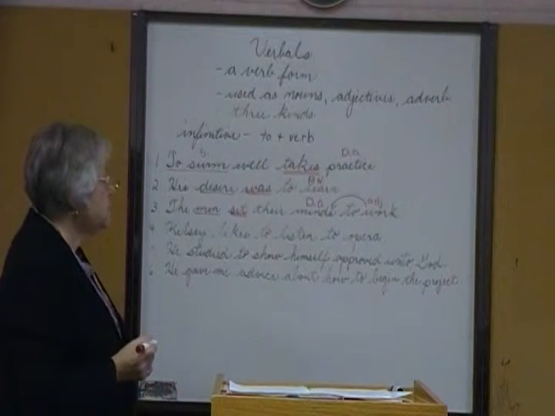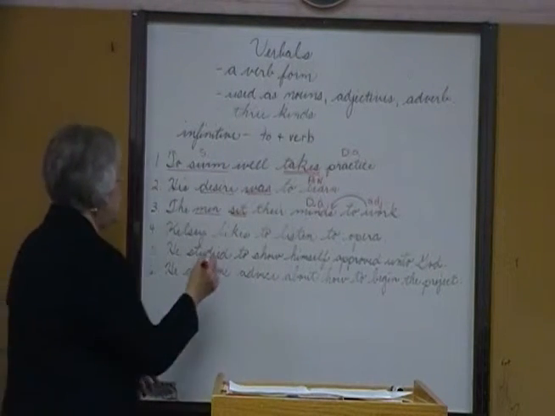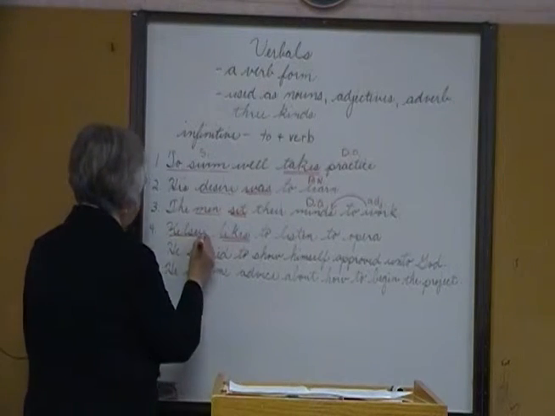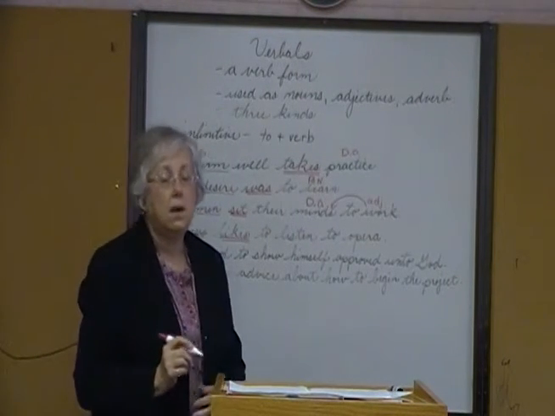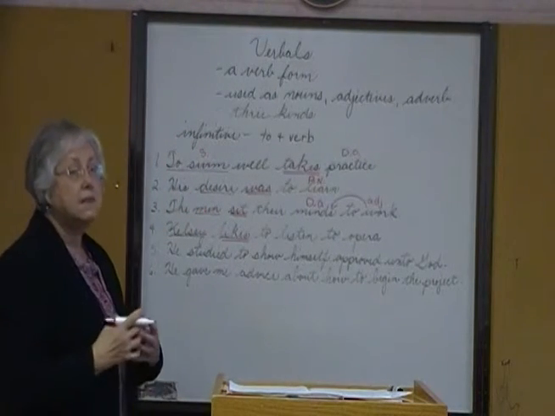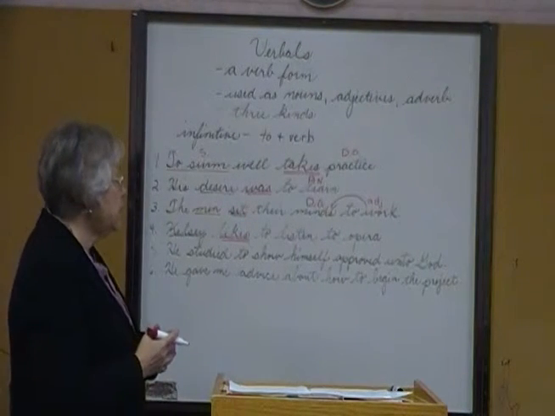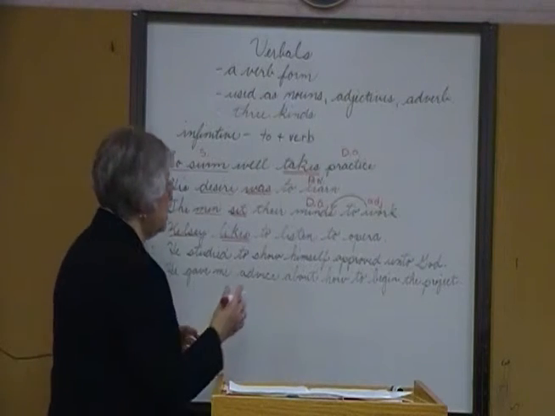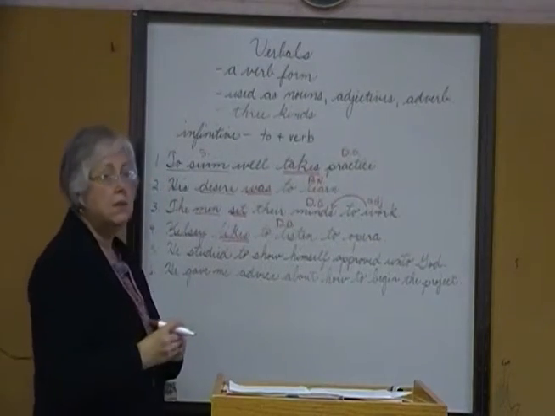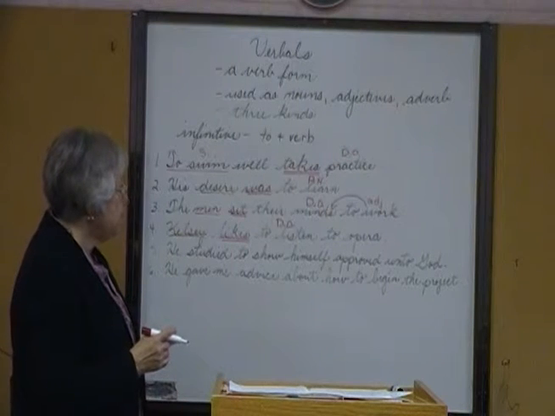Number four, Kelsey likes to listen to opera. What is the main verb, main action? Likes. Who or what likes? Kelsey. Kelsey likes is action. Kelsey likes what? To listen. Since it answers what, it's being used as a noun, and this infinitive is being used as a direct object. Kelsey likes to listen, and then to opera is a prepositional phrase working with it.